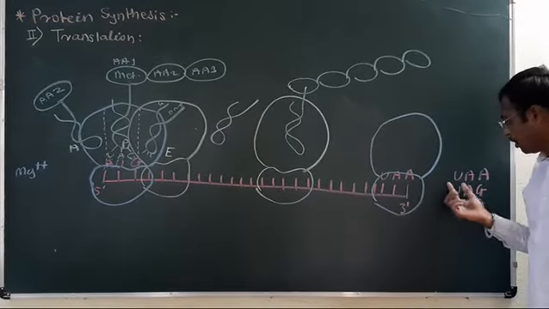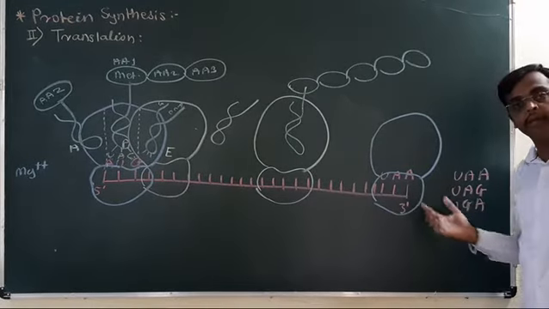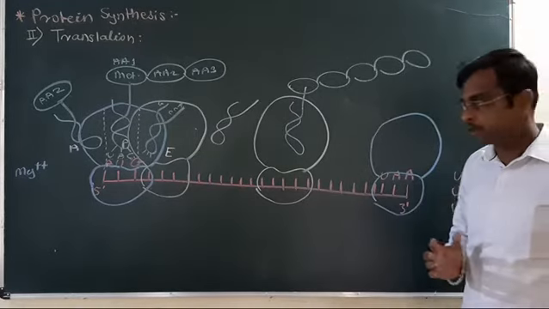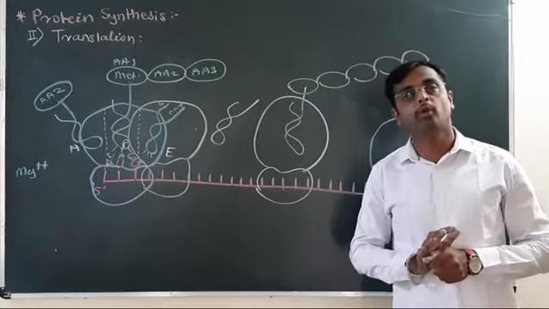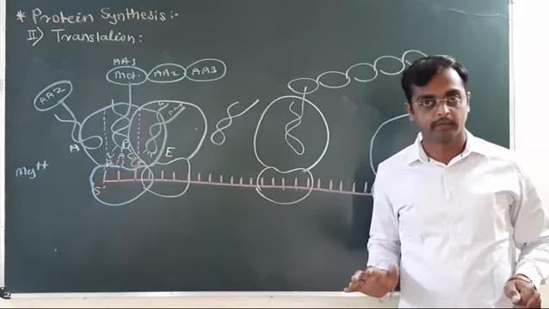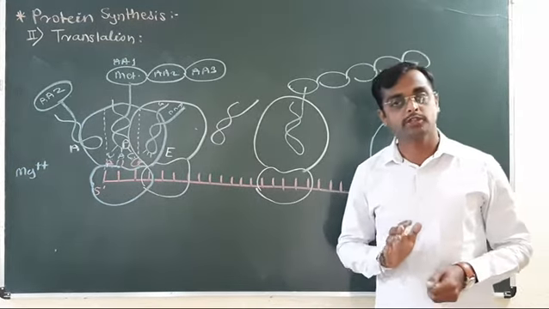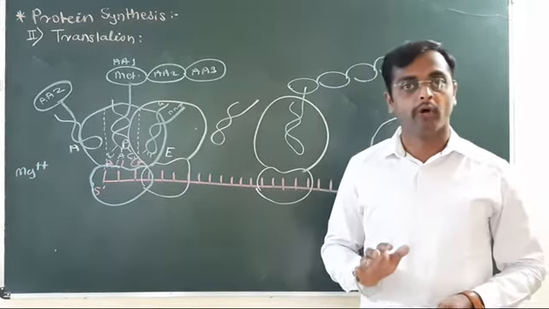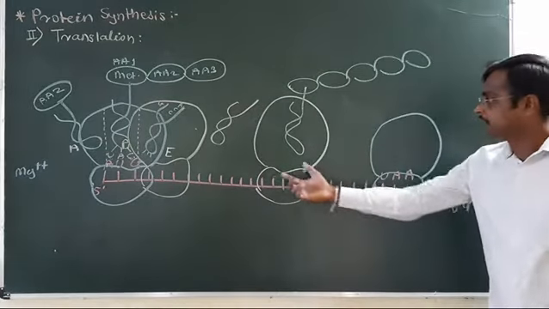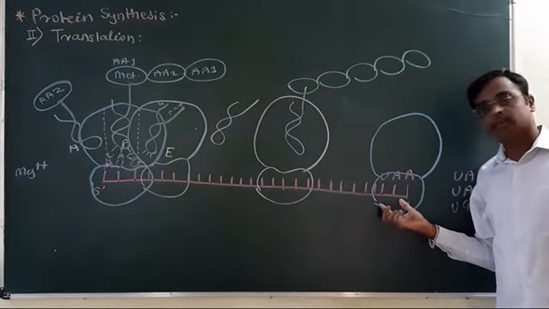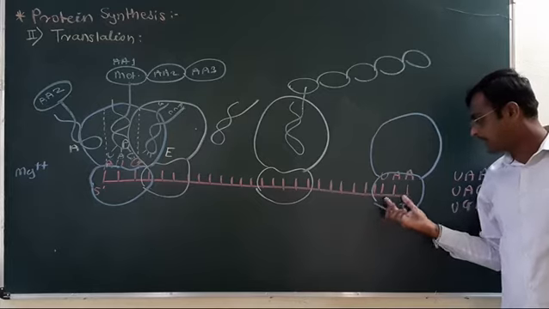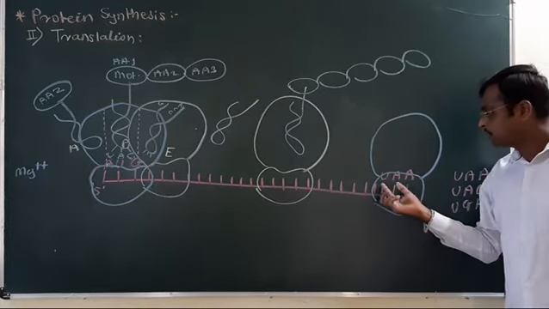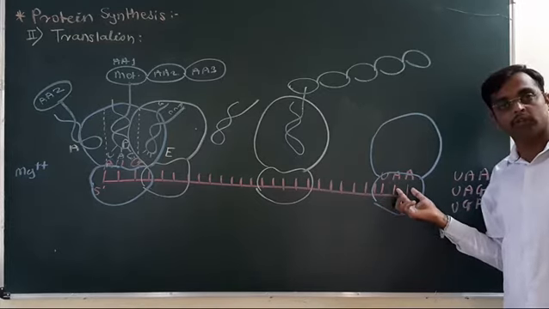UAA or UAG or UGA, these three are the stop codons. These codons do not code for any amino acid. When the ribosome reaches the 3' end, the UAA termination codon is present.